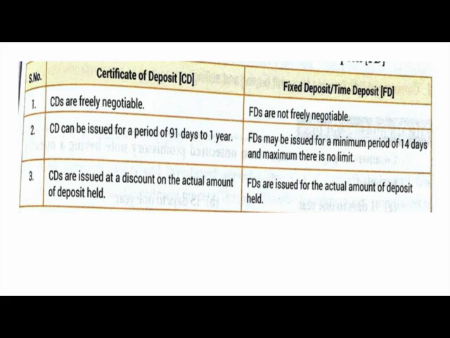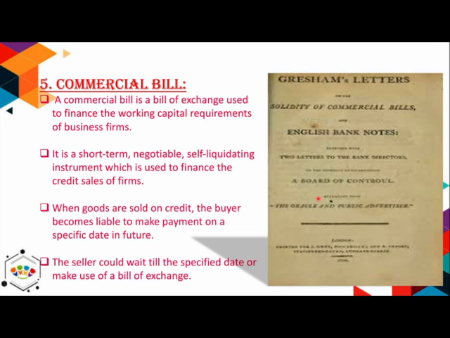Now there may be a question: what is the difference between certificate of deposit and fixed deposit, which we call FD? See, CDs are freely negotiable, FDs are not. CDs can be issued for a period of 91 days to 1 year, and FDs may be issued for a minimum period of 14 days and maximum there is no limit, and it depends on the bank also. Remember it. CDs are issued at a discount on the actual amount of deposit held, and FDs are issued for the actual amount of deposit held. Correct? Now let us talk about the commercial bill.